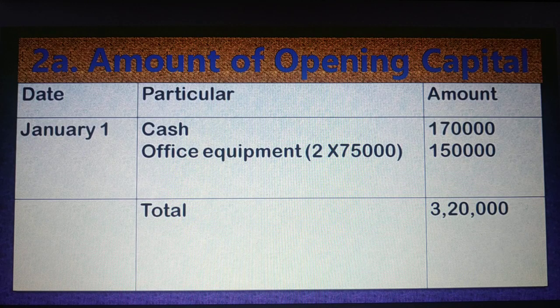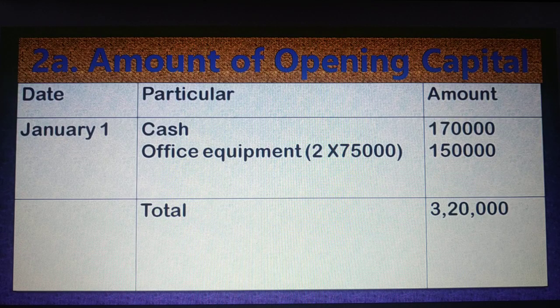Before finding out the opening capital, we need to know what opening capital is. Opening capital means at the beginning of business, whatever money is given by the owner to its organization, its institution, is called opening capital. That means money and money equivalent. Not only cash. Money means cash, goods, other assets, all are things given by the owner. The important characteristic is that it should be given by the owner. So whatever things are given by the owner in the business at the beginning of business will be the opening capital. Look at the book, dear student.